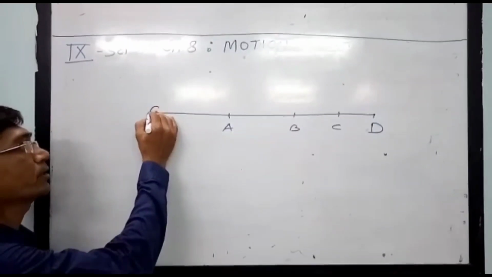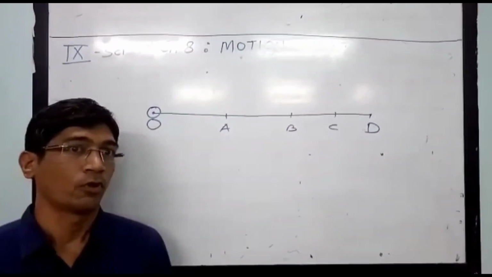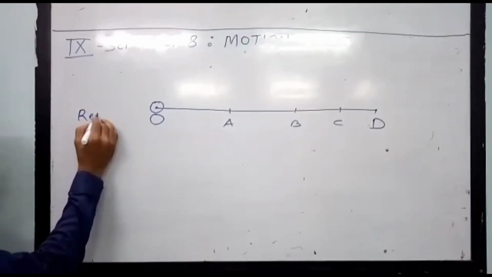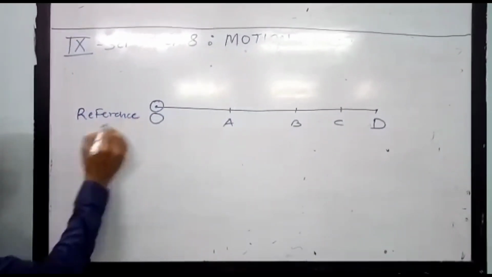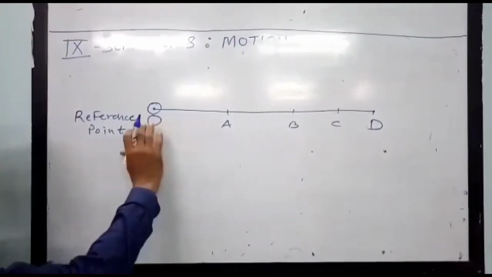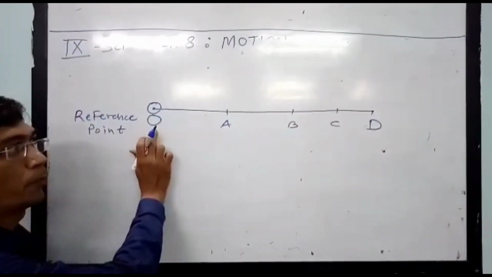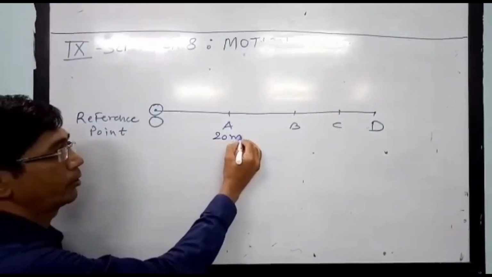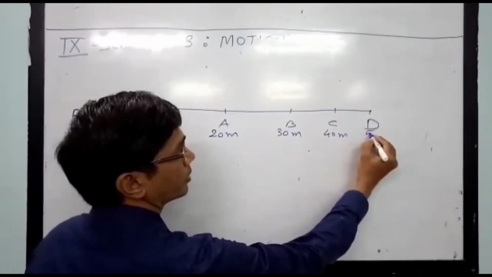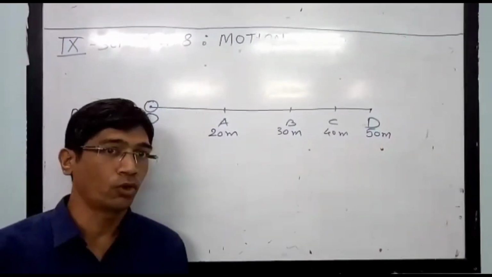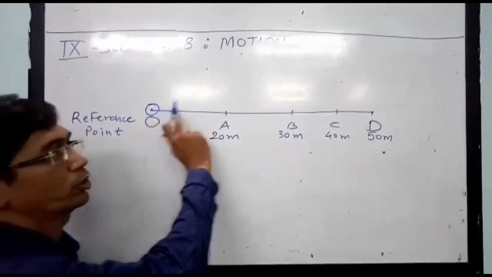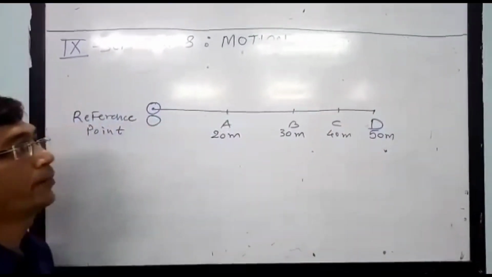The object starts its motion from the origin point O, so this origin point is taken as the reference point. Now let us take the distances from the O point. Suppose this is 20 meter, here is 30 meter, 40 meter and here is 50 meter.